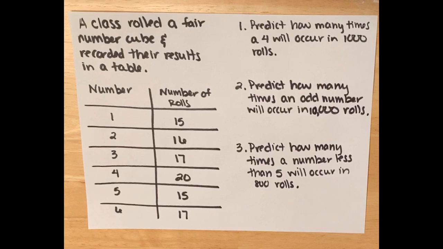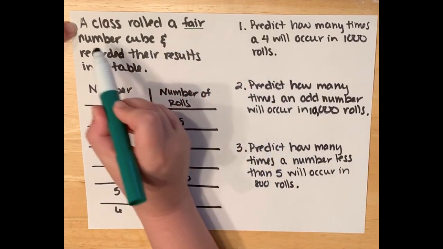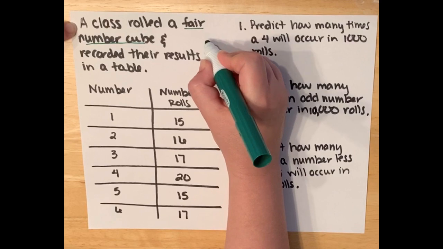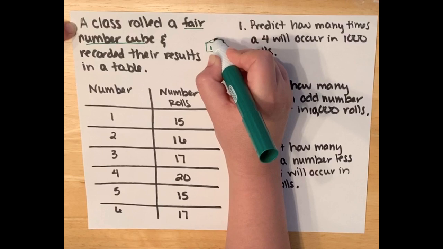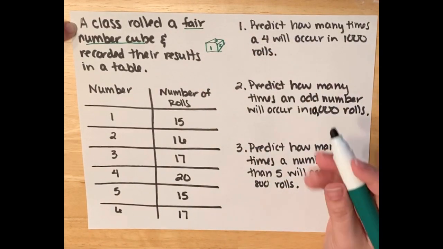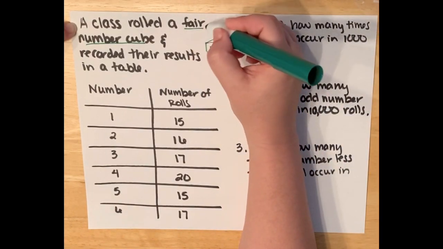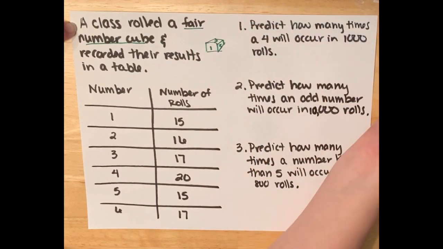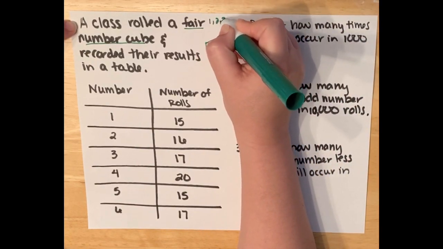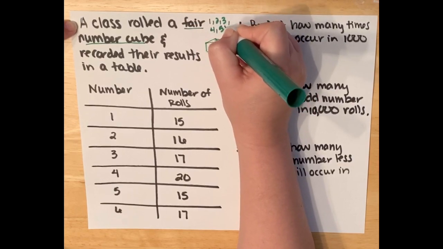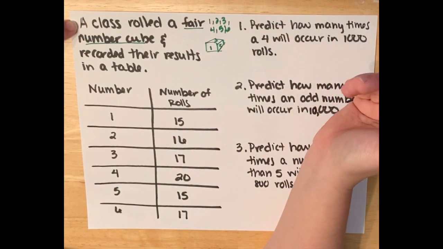The last example I would like to look at this morning is another experiment that a class did rolling a fair number cube. I'm going to draw a picture of it so I don't forget what I'm doing. So I'm using a number cube again. Again, don't forget the word fair means that each number is represented once and once only. So that means I have total possible outcomes of 1, 2, 3, 4, 5, and 6. So I have 6 different outcomes on the dice.